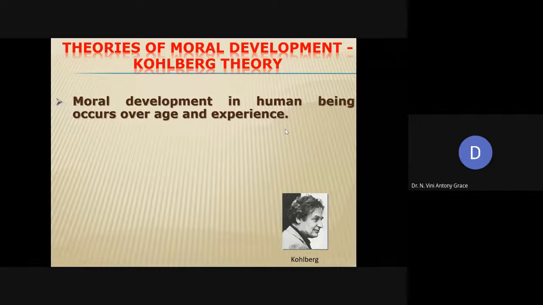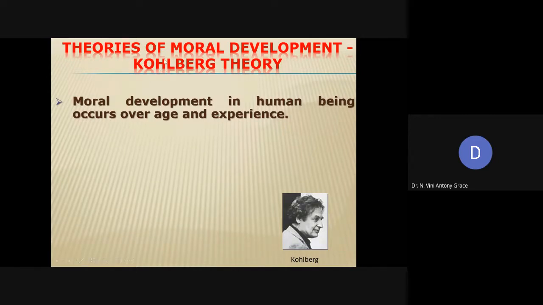Theories of moral development. How moral development occurs in a human being. There are different theories available in literature, and in our syllabus it is limited to only two different theories. We are going to discuss the pros and cons of two theories: Kohlberg's theory and Gilligan's theory. Kohlberg and Gilligan.